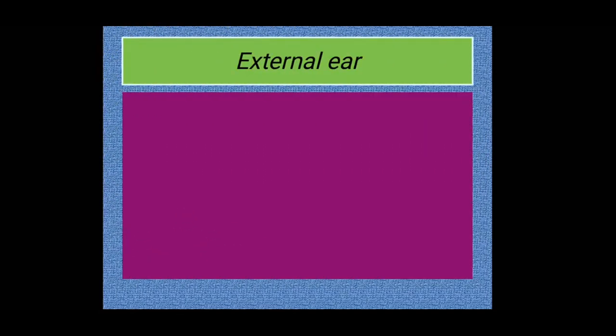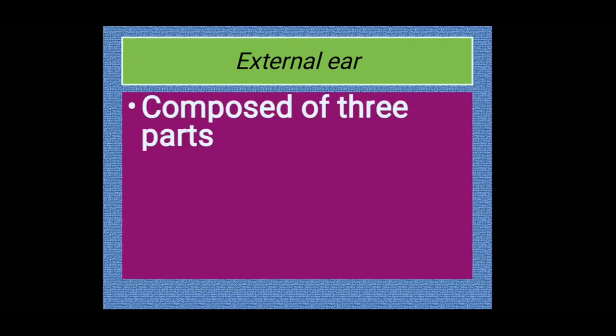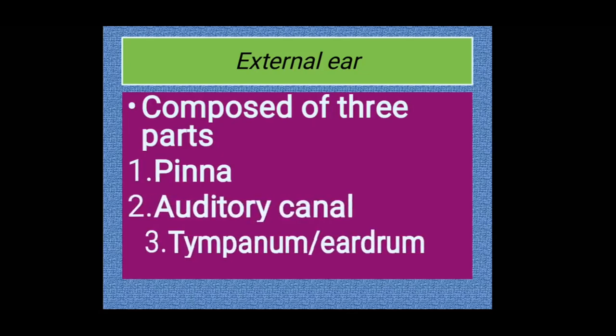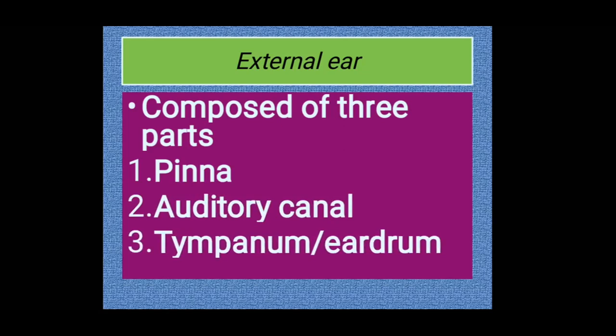So children, let's move through each one in detail. First of all, the external ear. As the name indicates, it is the part which we see outside. It is composed of three parts: pinna, auditory canal, and tympanum or eardrum.